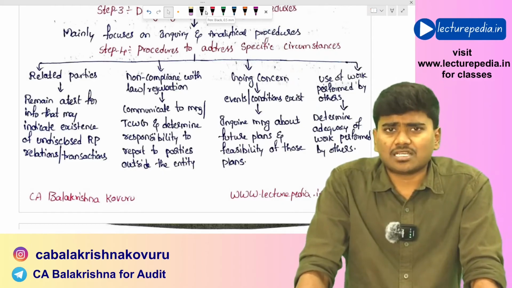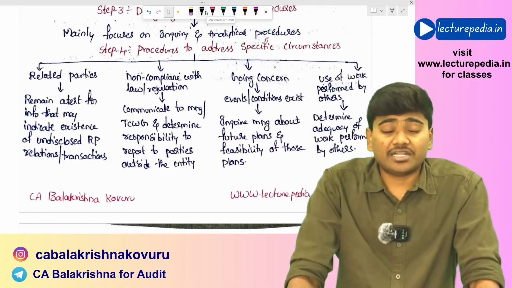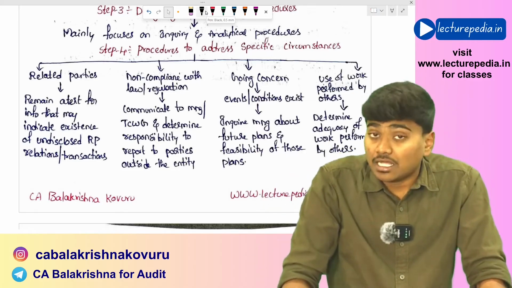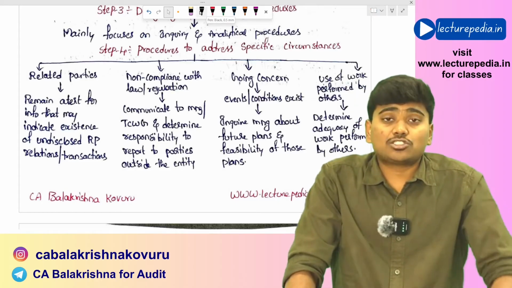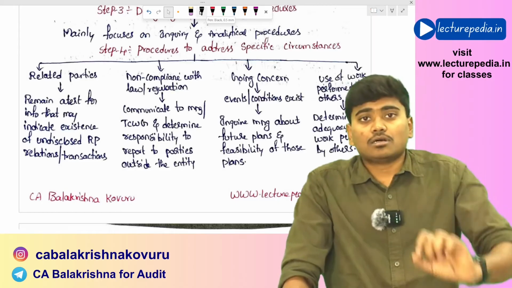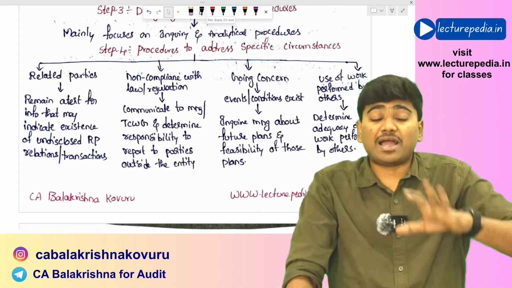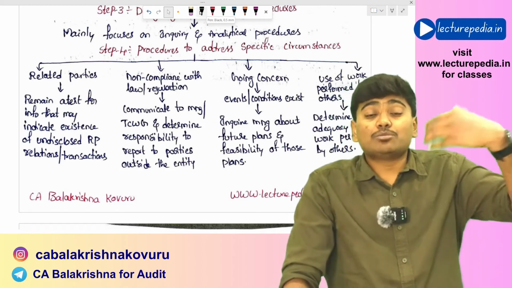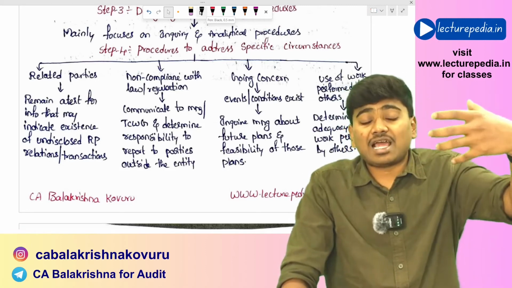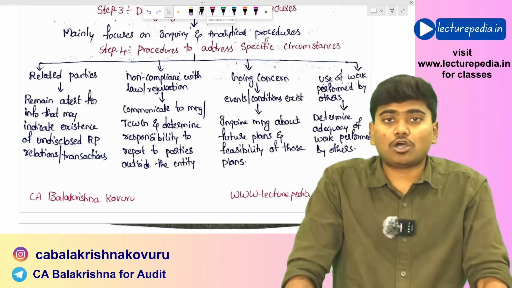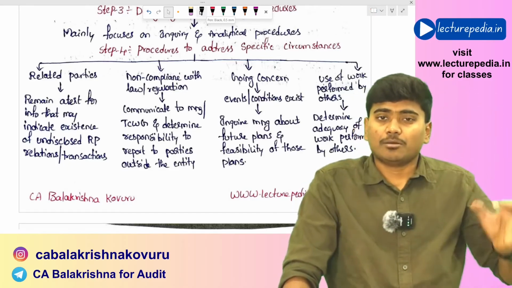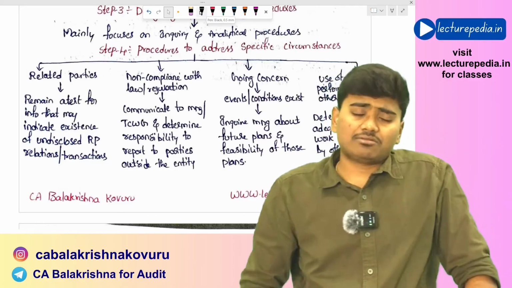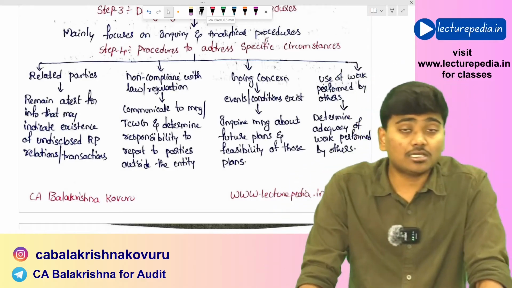And next, going concern. If there are any events or conditions that may cast significant doubt on entity's ability to continue as a going concern, then the practitioner has to determine what are the future actions of the management in order to mitigate these conditions, and what is the feasibility of those future actions, whether those future actions will mitigate the conditions or not. This must be determined by the practitioner with respect to going concern assumption, if there are any events or conditions that will cast significant doubt on entity's ability to continue as a going concern.